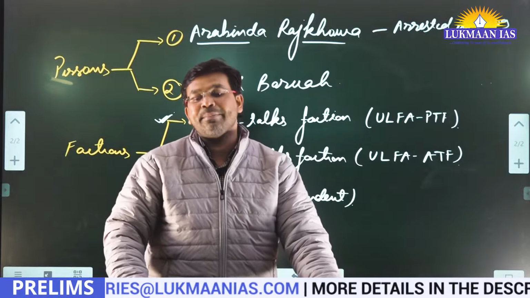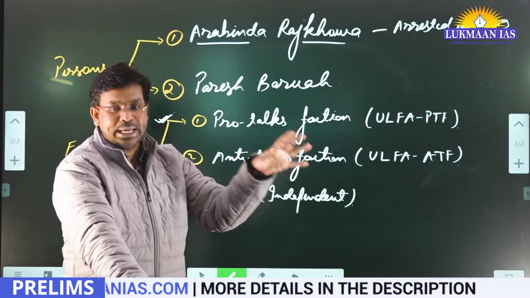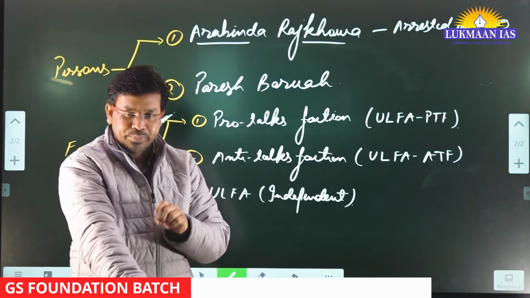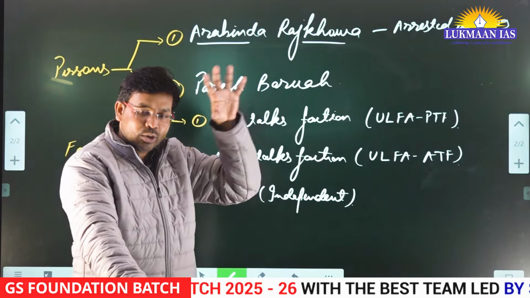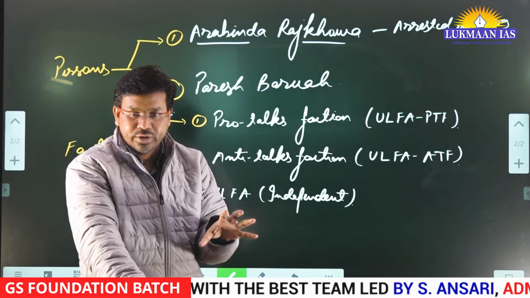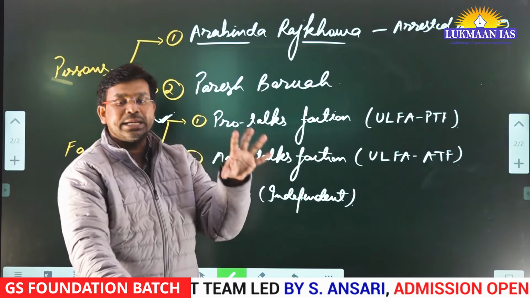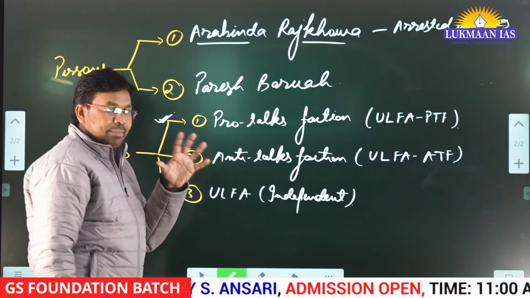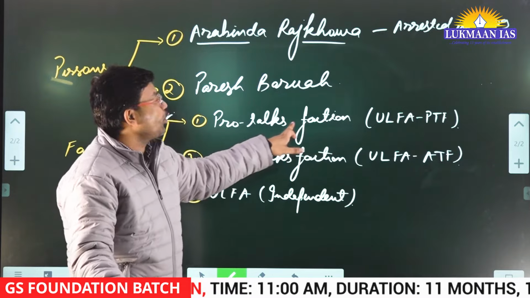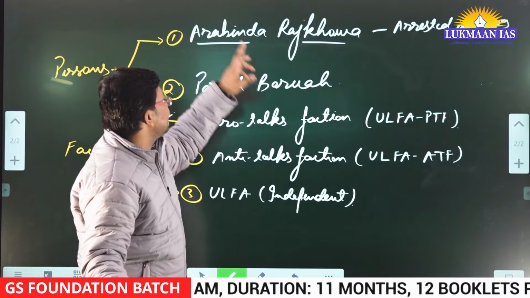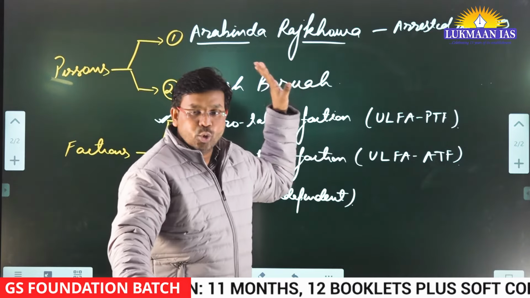He has signed a tripartite pact with the union government as well as the state government of Assam. So on one side we have the state government, on one side the union government, and on the other side the pro-talks faction of ULFA. So it is a kind of tripartite agreement or pact that was signed by the pro-talks faction, which is headed by Aravinda Rajkhowa.